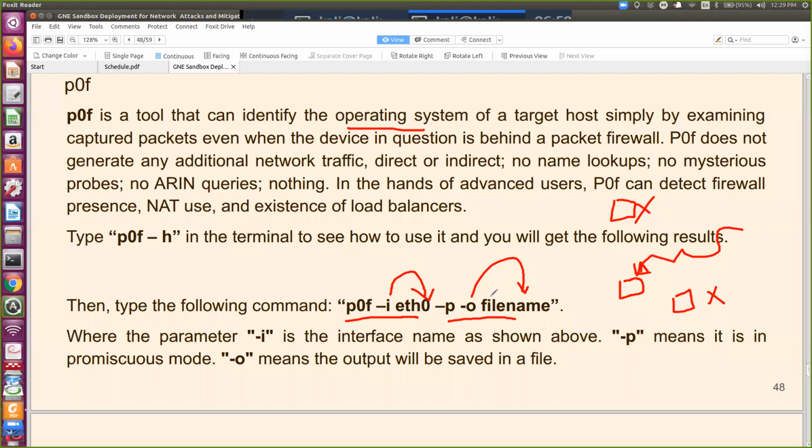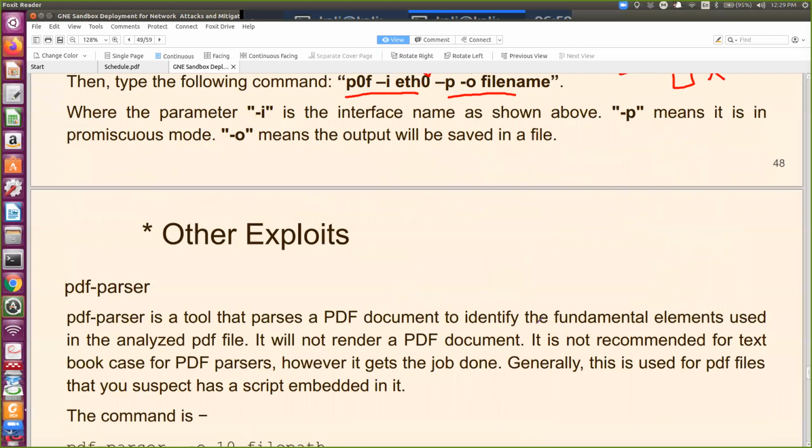But if it's in promiscuous mode, like all your sniffing tools, like Wireshark, they work in the promiscuous mode. Whether the packet is intended for them or not, they listen to the packet. So promiscuous mode, and O for output, and you can give a custom file name.